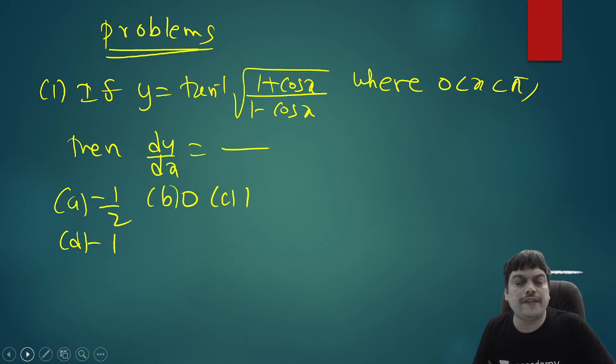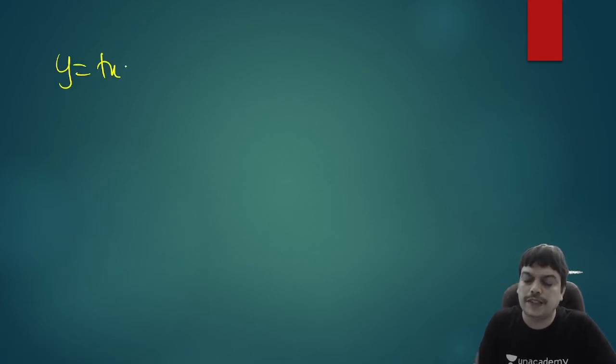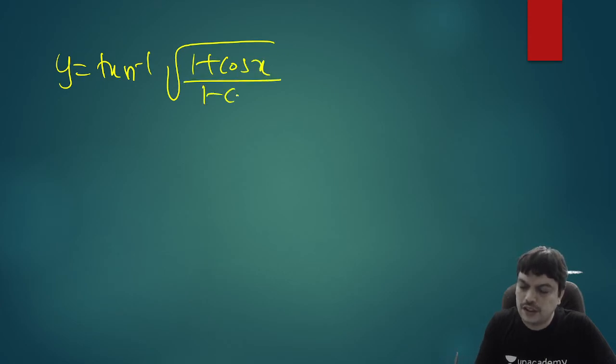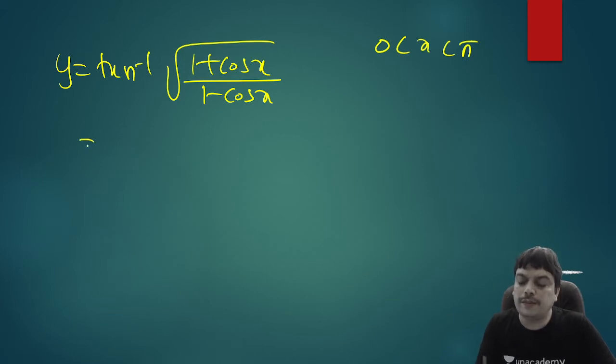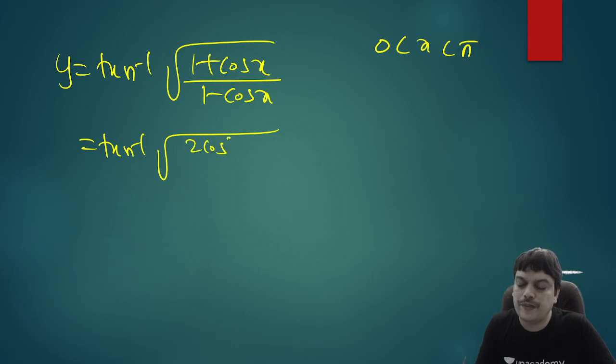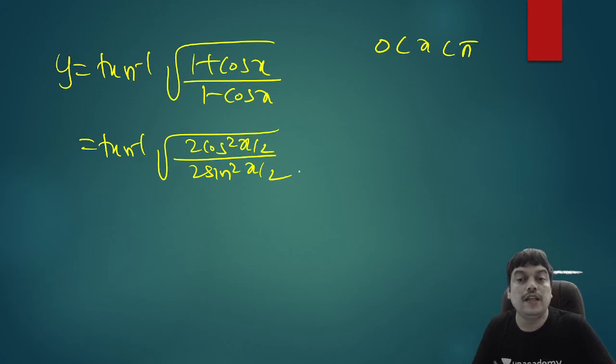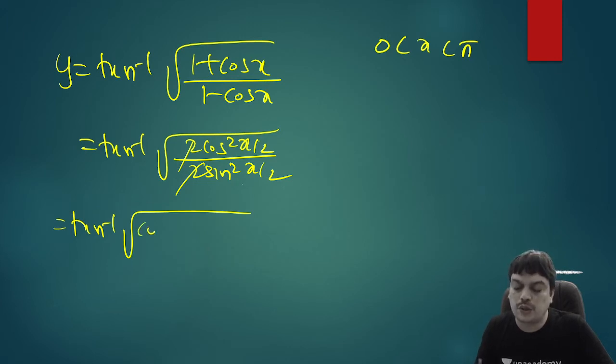So before you find the derivative, the question can be made a little bit simple by simplifying the value which is inside tan inverse. So y is equal to tan inverse of something. So usually because you have tan inverse, it would be better if you can convert the value inside in terms of tan. So let us use some trigonometry formulas, and we'll first write 1 plus cos x as 2 cos square x by 2 and 1 minus cos x as 2 sin square x by 2. So let us use this formula, and you can cancel 2 from here, and also you can write under root of cos square by sin square is cot square, and you have a root, so root of cot square.